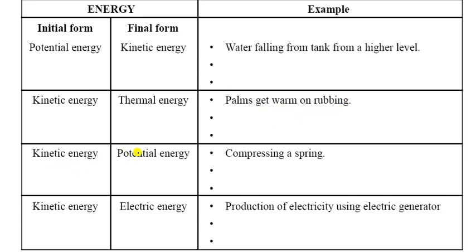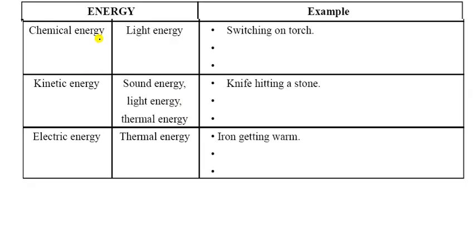So kinetic energy into potential energy, it is the compressing of a spring. Now kinetic energy into electrical energy, that is the production of electricity using an electric generator. You can write any other example. Now let us see this one, and that is the chemical energy changing into light energy, that is the